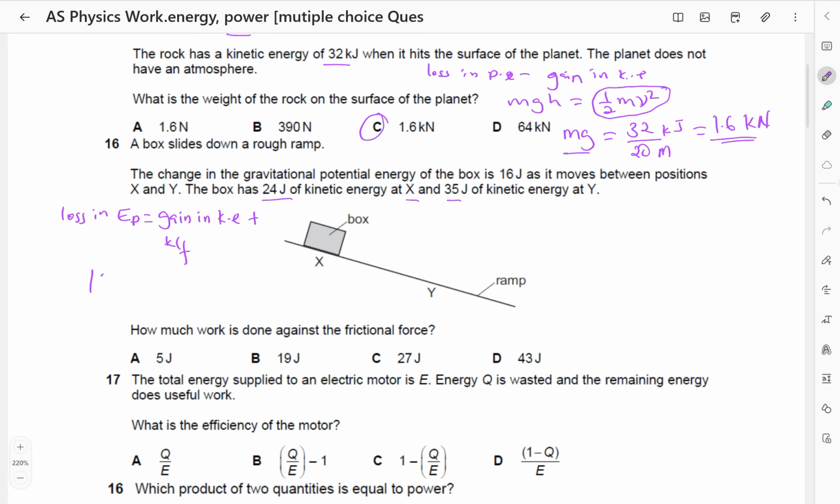So we shall say 16 is equal to the change in kinetic energy, or the gain in kinetic energy, which is 35 minus 24, then plus the work done against friction. So 16 is equal to 11 plus the work done against friction. So the work done against friction is 16 minus 11, which gives us 5 joules. So the answer is going to be A.